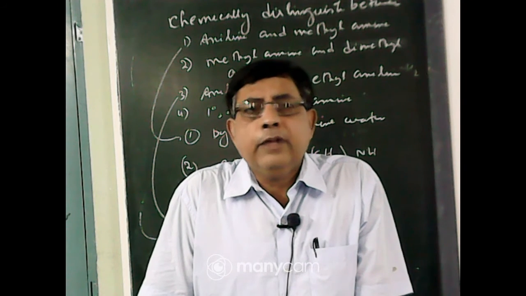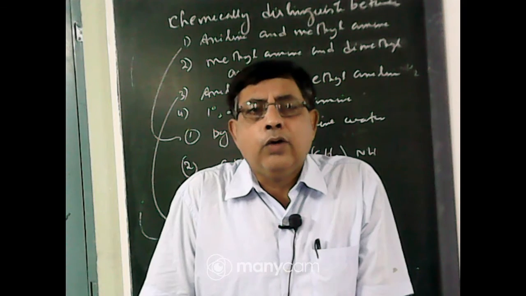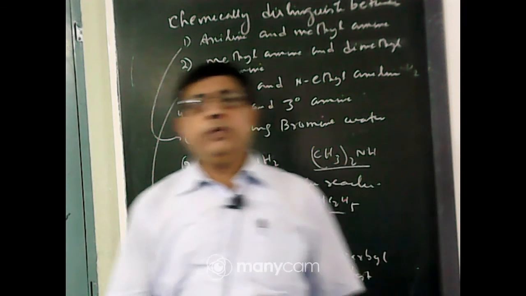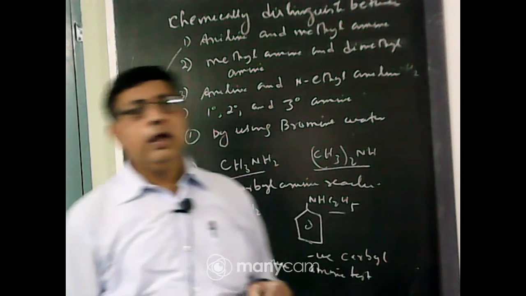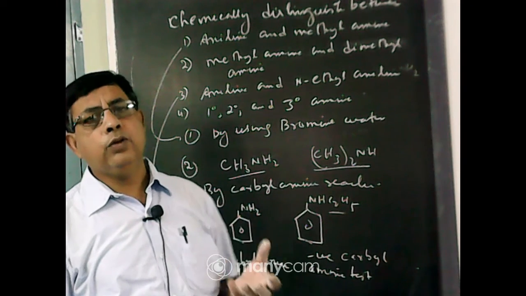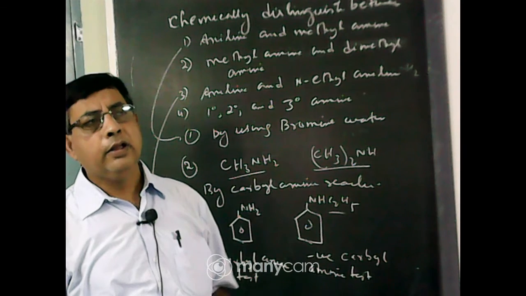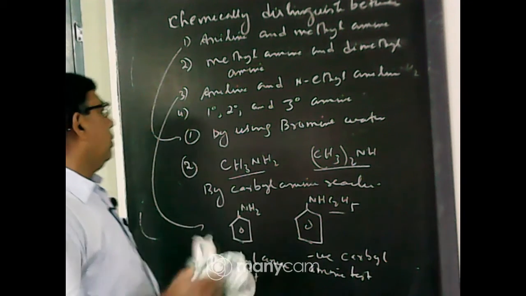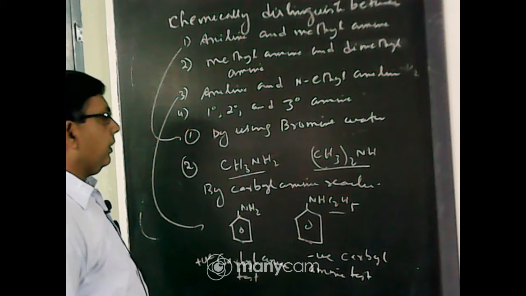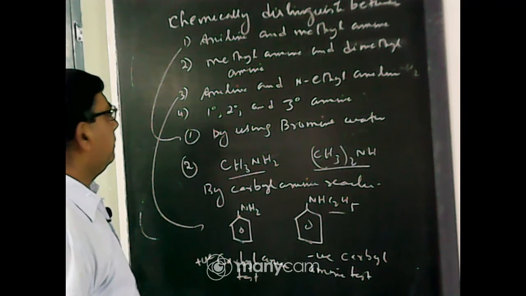If in test tube B a white precipitate is formed but is not soluble in NaOH, then it is secondary amine. Or in test tube C, if there is no reaction, then it is tertiary amine. So using Hinsberg reagent, we can distinguish between primary, secondary and tertiary amine.